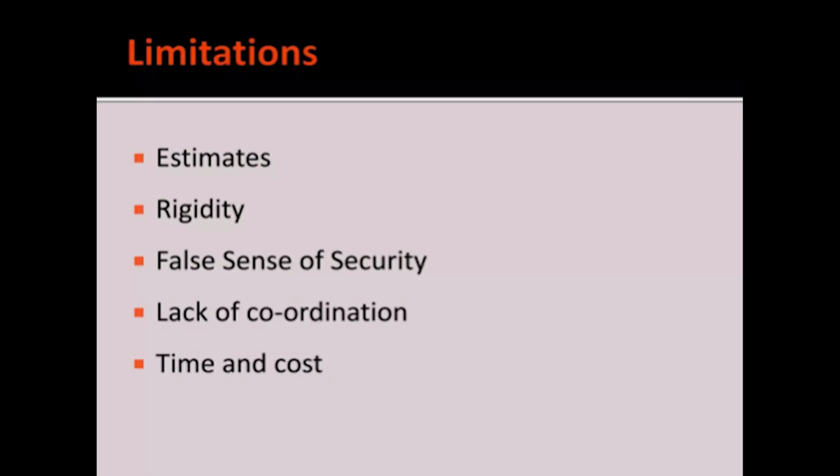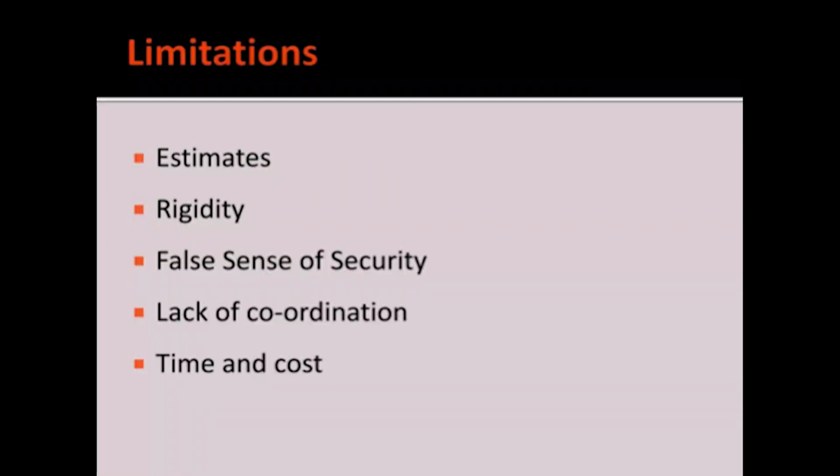Rigidity is another limitation, as if you are rigid on a particular thing only, it is not possible to continue. False sense of security is also another limitation of budgetary control, as we cannot falsely assume that that is the only accurate part. Lack of coordination, and time and cost, make a lot of difference in budgetary control.